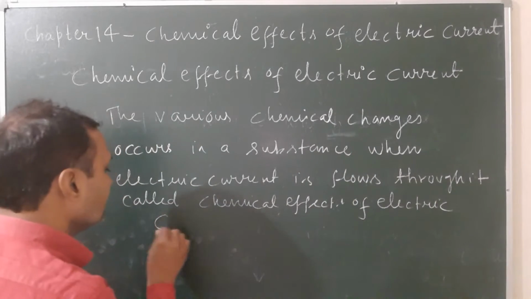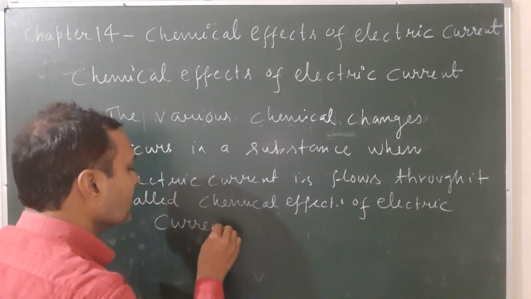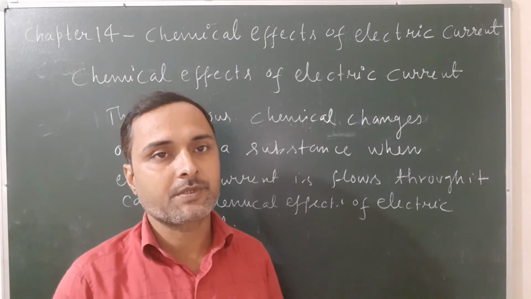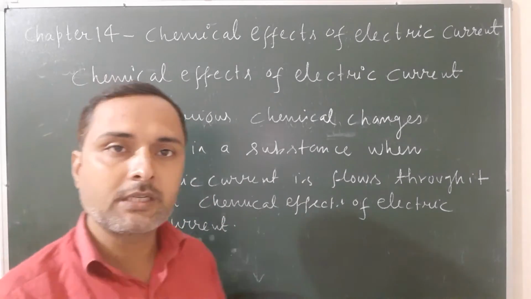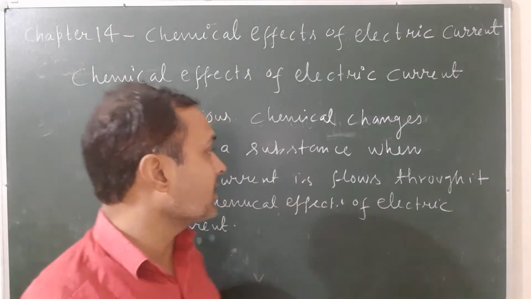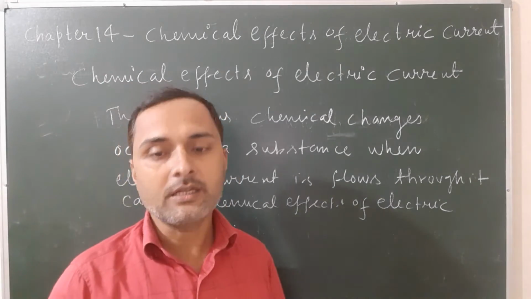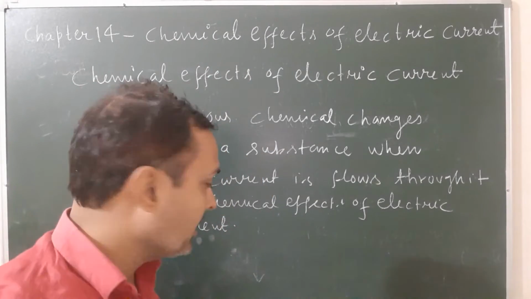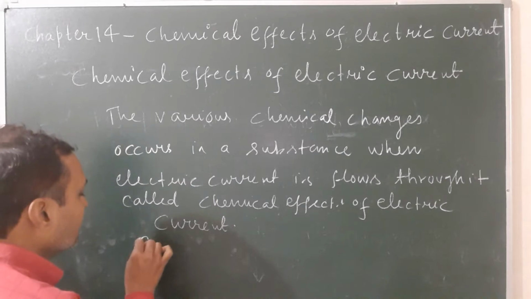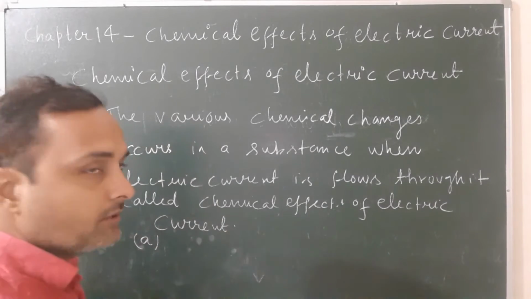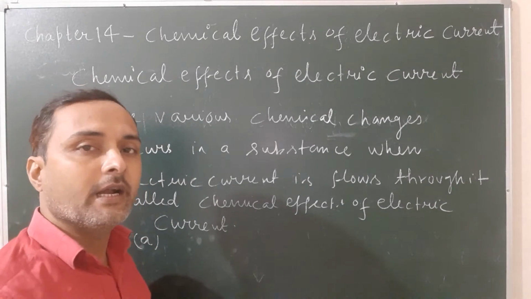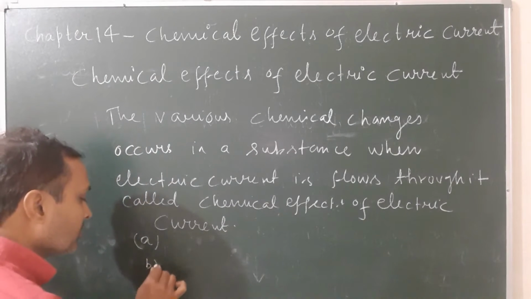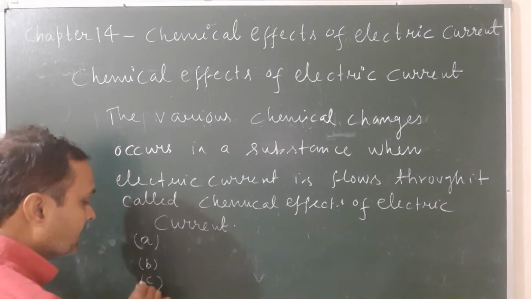Once again, what is chemical effect of electric current? The various chemical changes which occur in a substance under the influence of electric current is known as chemical effect of electric current. And there are three major indications of the chemical effect of electric current. The first one, decomposition of a substance into its constituents, atoms or parts. Second one, evolution of gas, and third one, change in color.